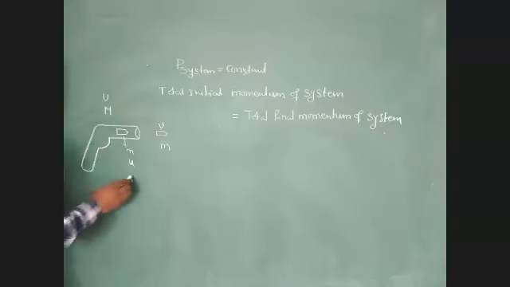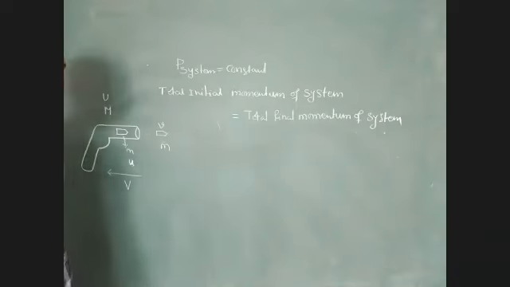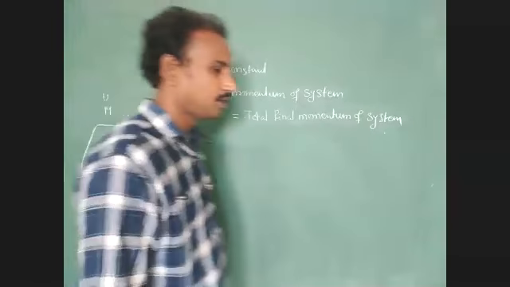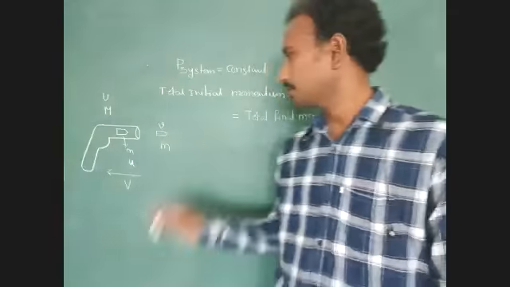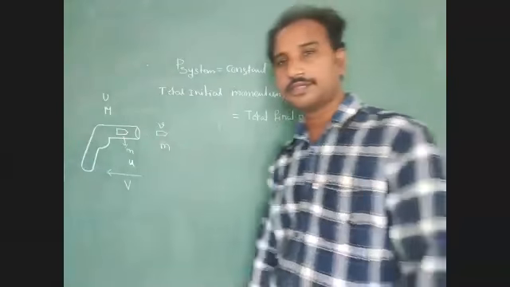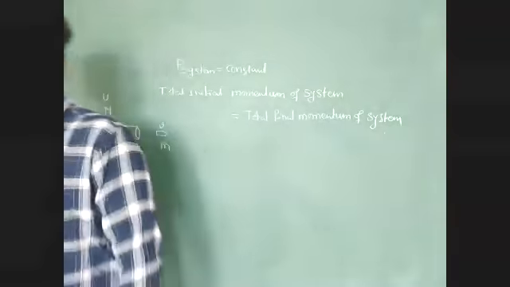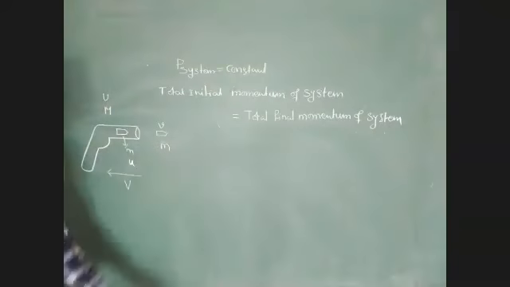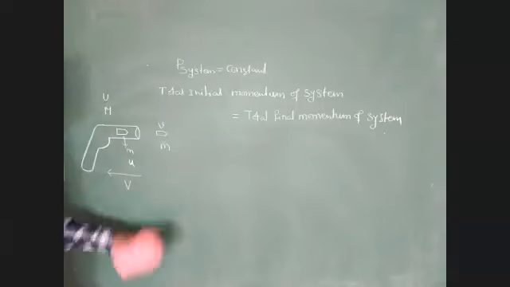We consider the final velocity of gun as capital V. Now apply the law of conservation of linear momentum: total initial momentum of system equal to total final momentum of system. We have to apply this condition for this example.